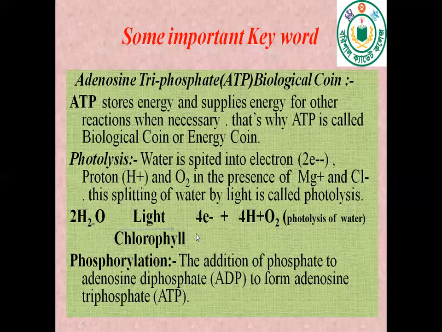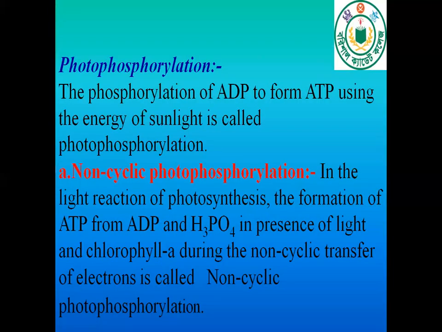Now, for phosphorylation, the addition of phosphate to adenosine diphosphate, it means ADP, to form adenosine triphosphate is called phosphorylation. Photophosphorylation, the phosphorylation of ADP to form ATP using the energy of sunlight is called photophosphorylation. This phosphorylation is of two types, one non-cyclic photophosphorylation and another cyclic photophosphorylation.